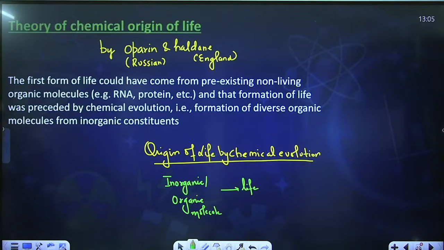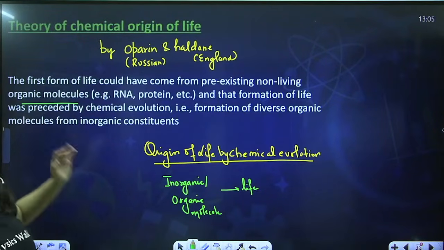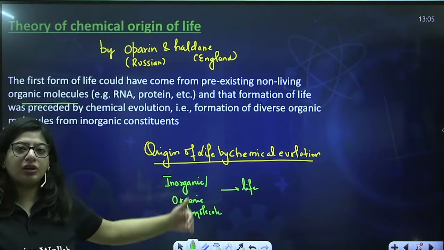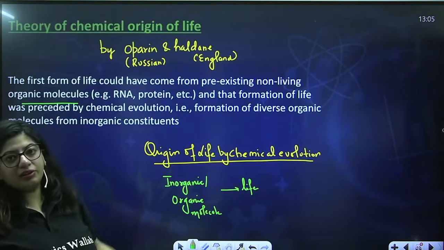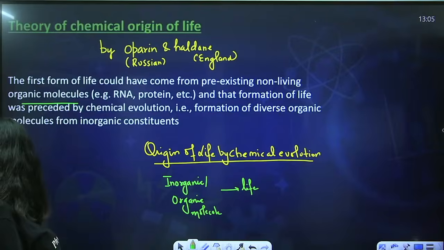The first form of life could have come from pre-existing non-living organic molecules. So these organic molecules obviously were made from inorganic molecules, and the formation of life was preceded by chemical evolution, that is, the formation of diverse organic molecules from inorganic constituents. So inorganic molecules gave rise to organic molecules and later life. Fine, but how did he explain it?